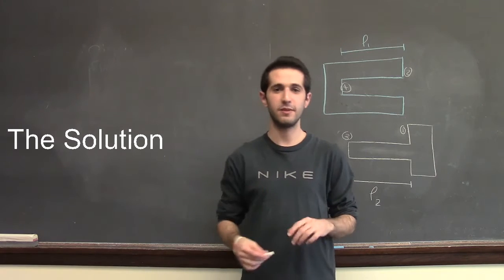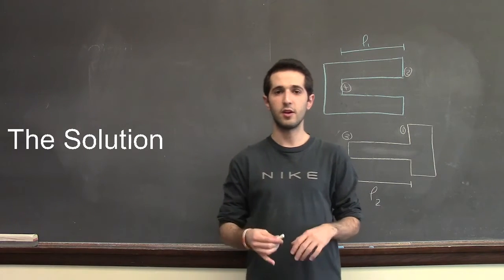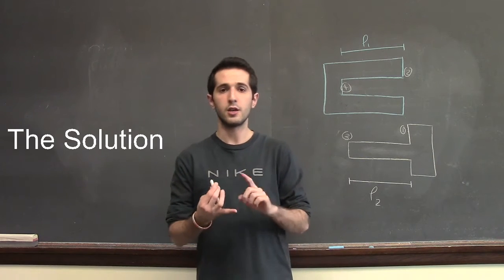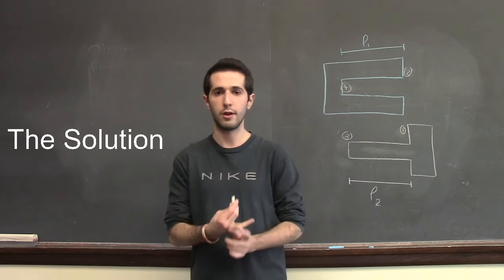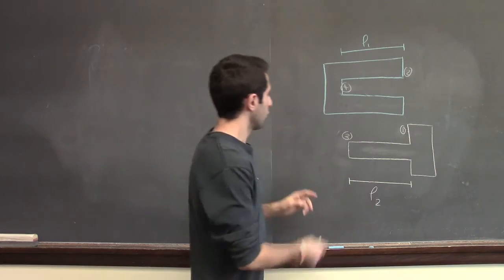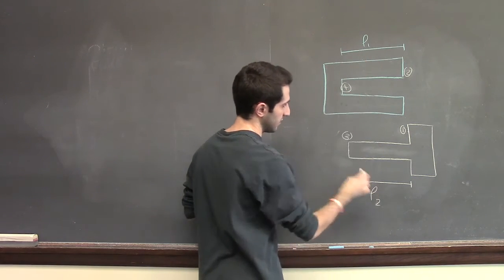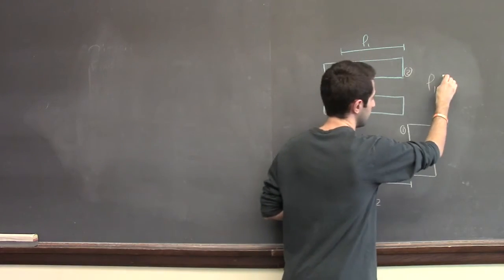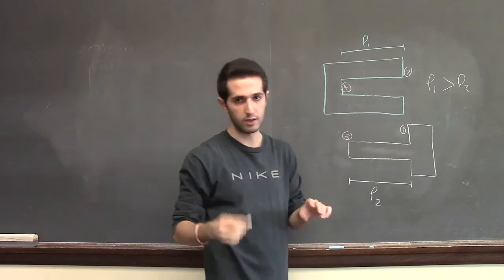Hi guys, my name is Mohamed. I'll be taking over for the rest of this video, and I'll be solving our paradox using the concepts that Serafina introduced about relativity and using the information we already know about the paradox that Celeste talked about. So, we already know that we have a lock and a key, and we know that there's a distance L1, distance L2, and L1 is bigger than L2 when these two objects are at rest.